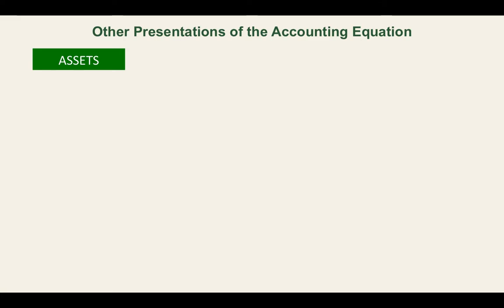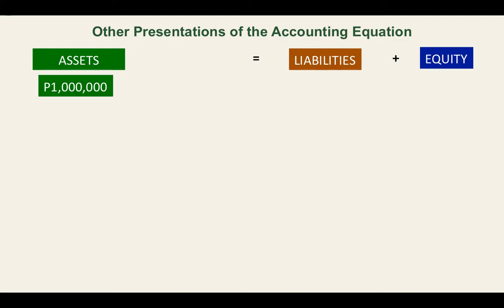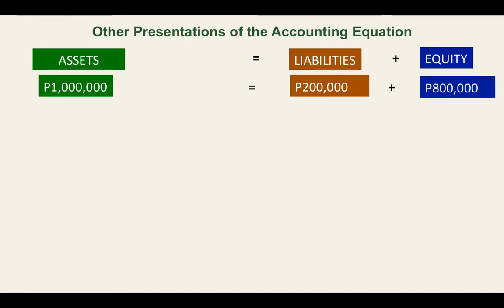So class, let us move on. Let us discuss other presentations of the accounting equation. Our basic accounting equation is assets equals liabilities plus equity. And in our illustration, we have 1 million of assets, 200,000 of liabilities, and equity of 800,000. Suppose that our equity is not given.